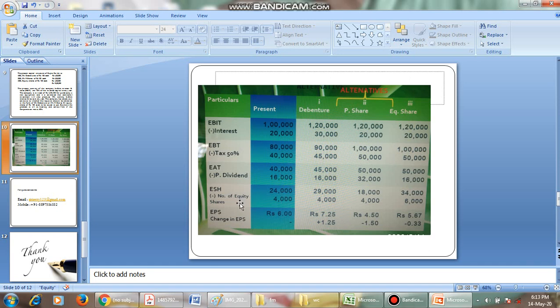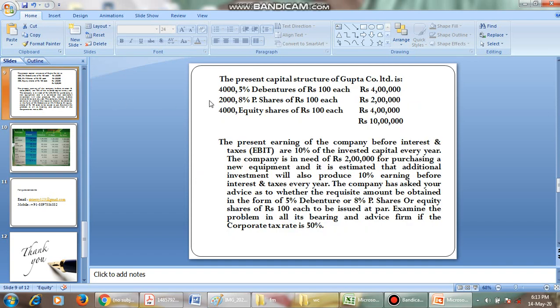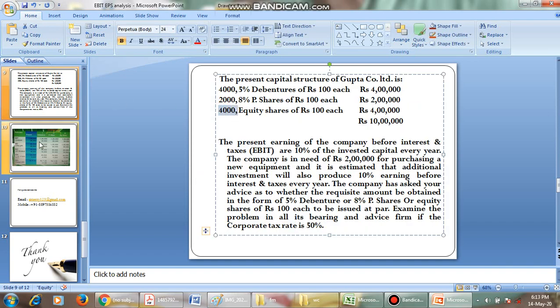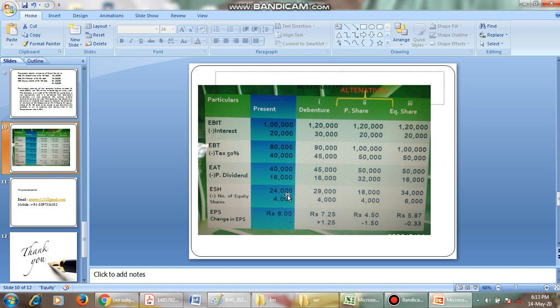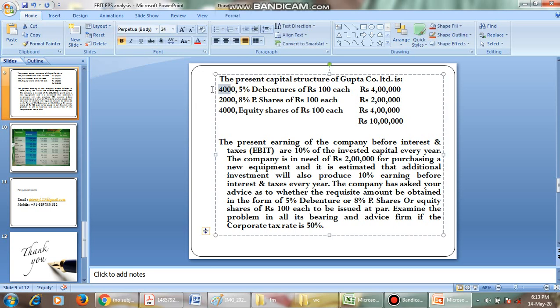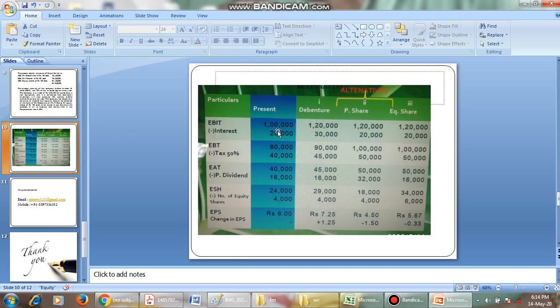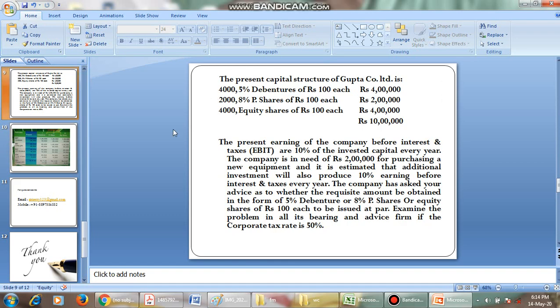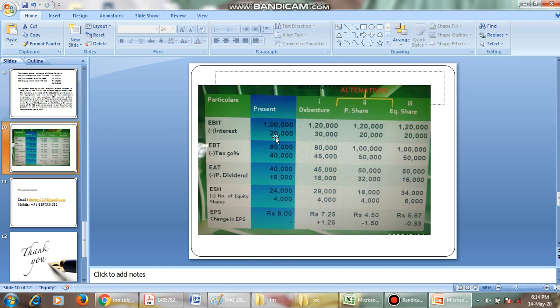Now the number of equity shares available is 4,000. So we get 24,000 by 4,000, which is 6 rupees of EPS. Very simple. EBIT is 1 lakh, interest is 20,000, which is 4 lakhs into 5%. 1 lakh minus 20,000 gives us 80,000.